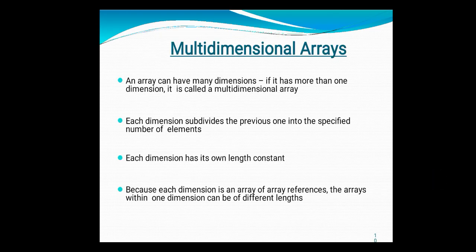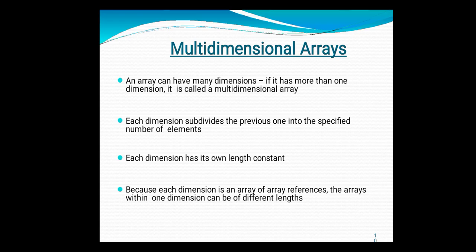Next, about the multi-dimensional array. A multi-dimensional array can have more than one dimension. An array can have many dimensions; that means it has more than one dimension, and that is called multi-dimensional. When we say a of 3, what does it mean? Inside the square bracket we give the size. It is a single dimensional array whose size is 3 elements.